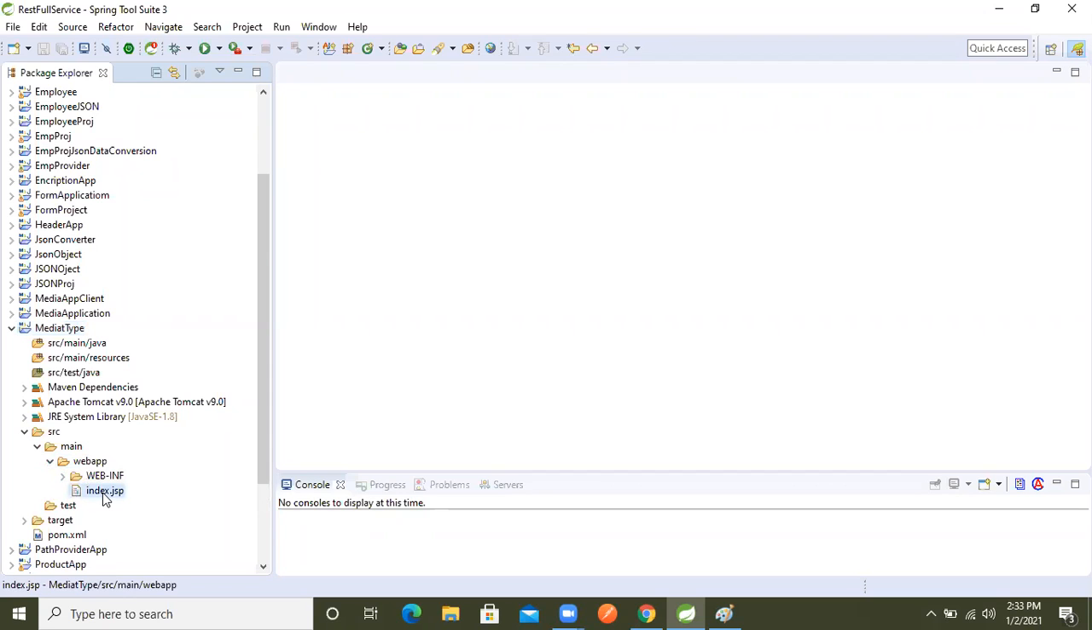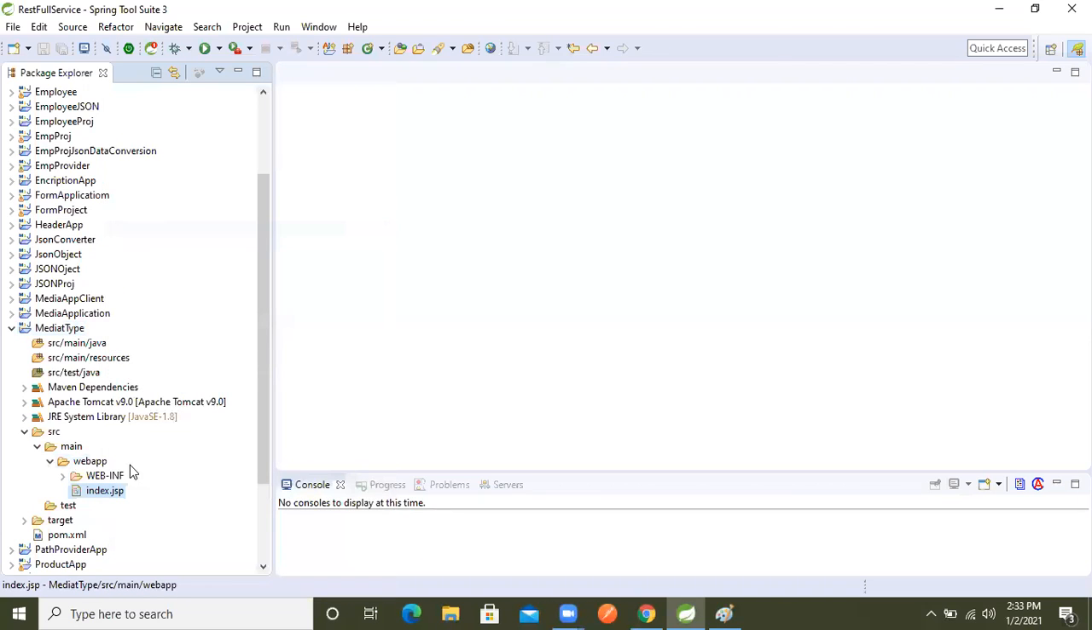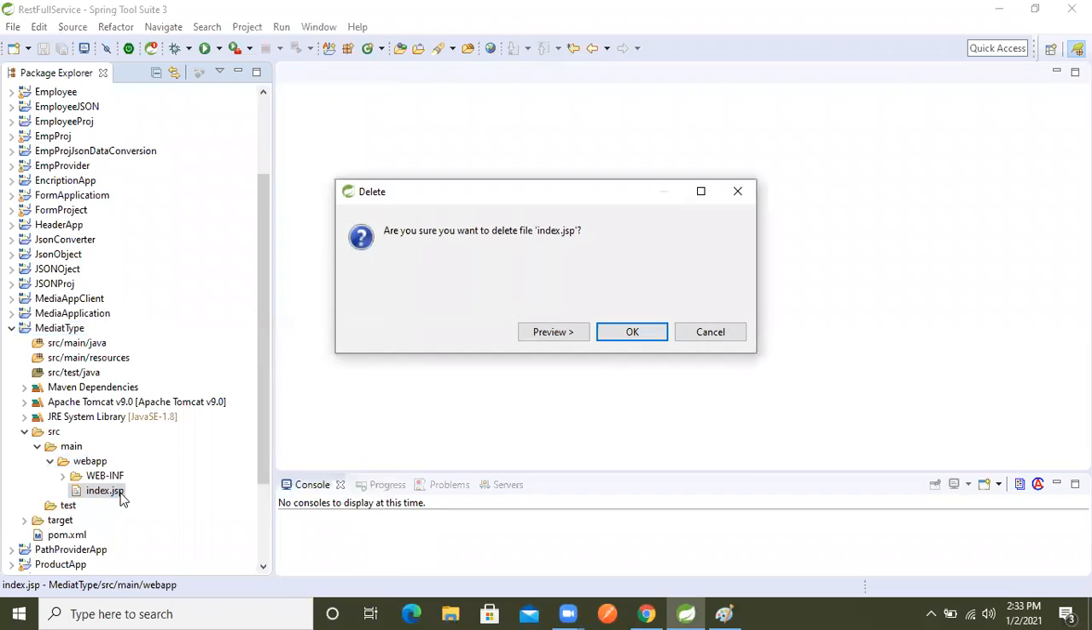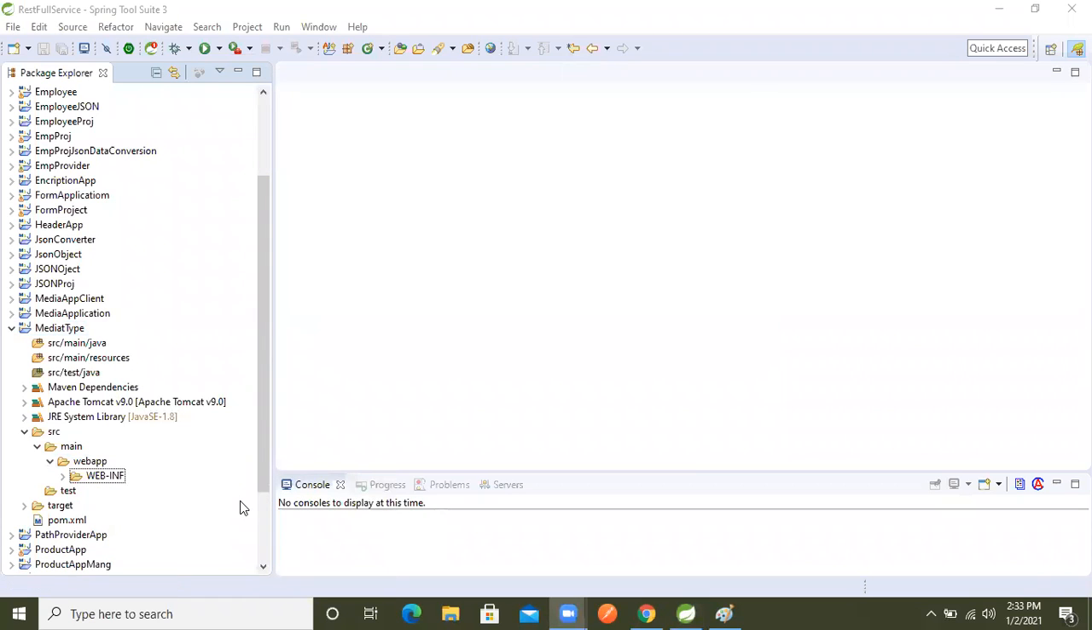Sorry, this index I'm deleting, no need, right? Whenever we are creating a Maven web application, by default one JSP page is created. Because of that I'm deleting it, no need, right? So now by default what will happen now?